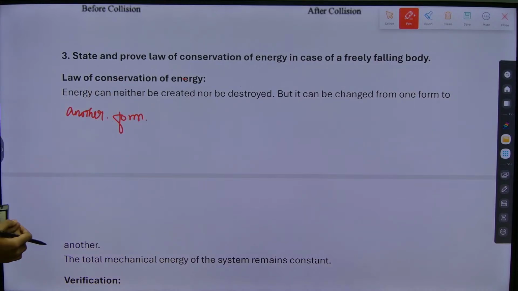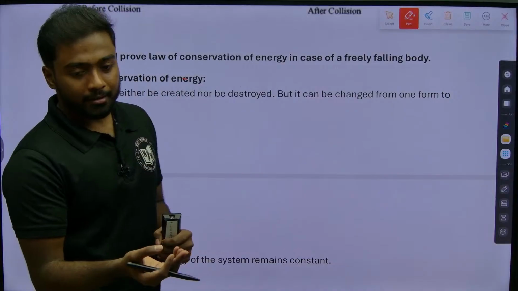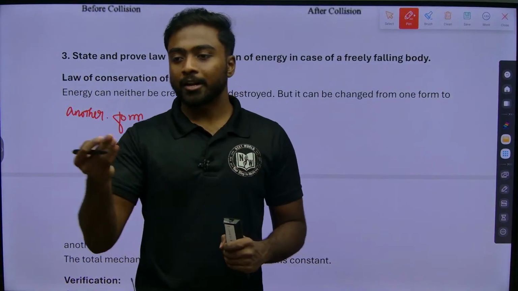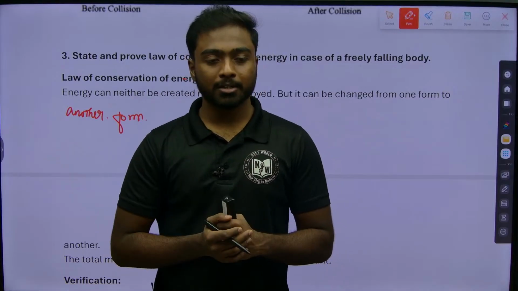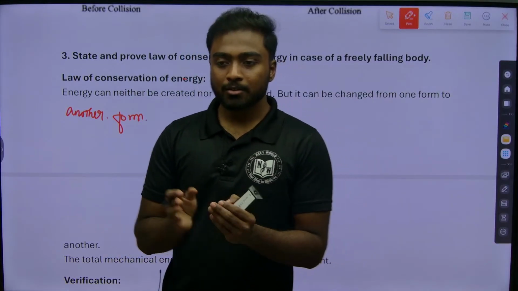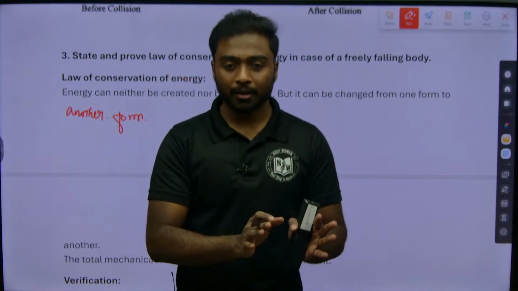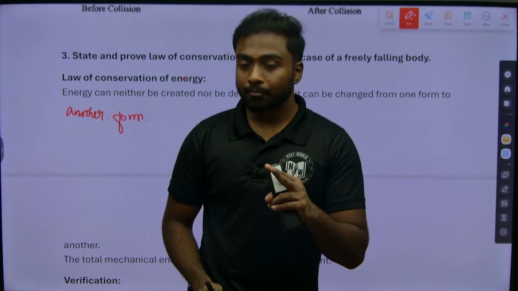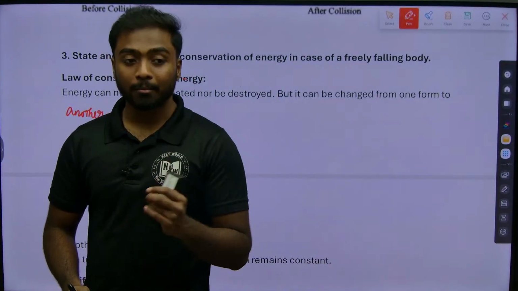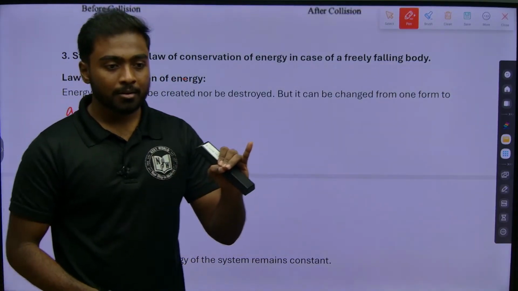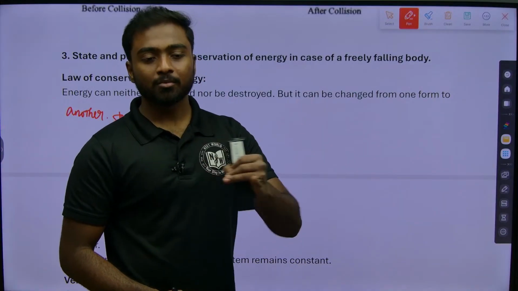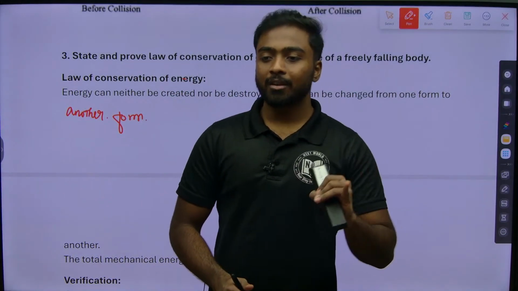Another form in the sense that we can convert potential energy into kinetic energy or kinetic energy into potential energy. So we are converting one form of energy to another form of energy, that is it. And the two things we need to know are the meaning of potential and the meaning of kinetic. Kinetic means when the object is moving, we can say the object is having kinetic energy.